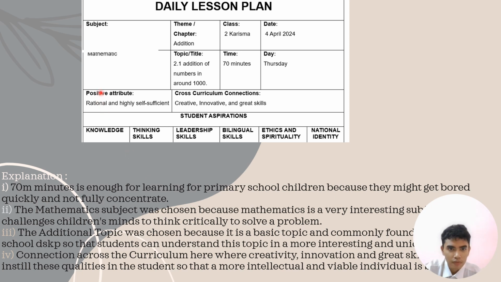So we have positive attributes for this activity: rational and highly self-sufficient, cross-curriculum connections, creative, innovative, and great skills. And here we have student aspirations: knowledge, thinking skills, leadership skills, bilingual skills, ethics and spirituality, national identity. This means what the students need to develop in their characteristics or aspirations in the activity, that we hope for.